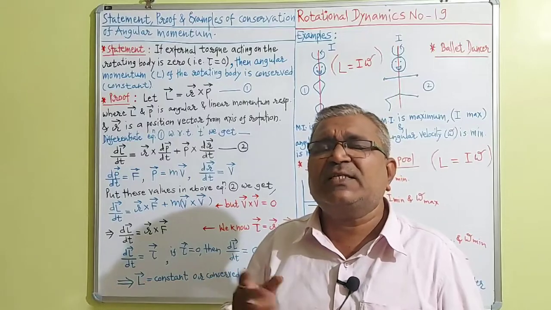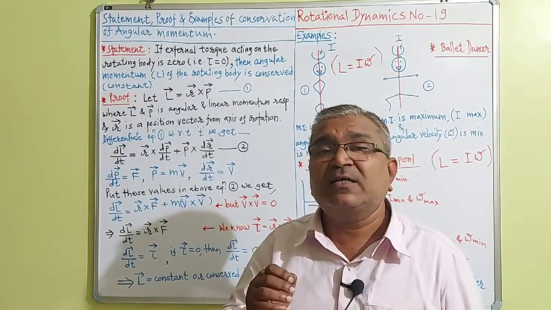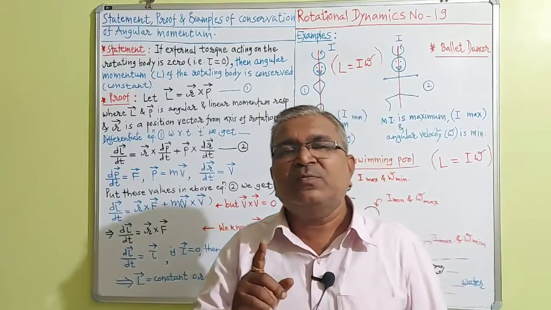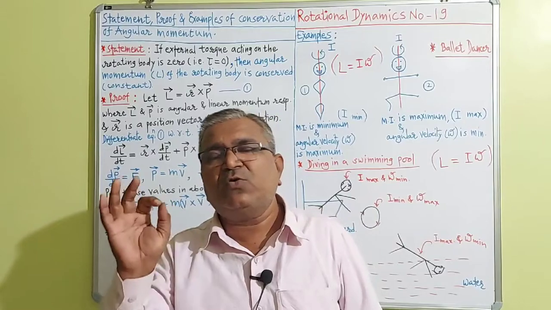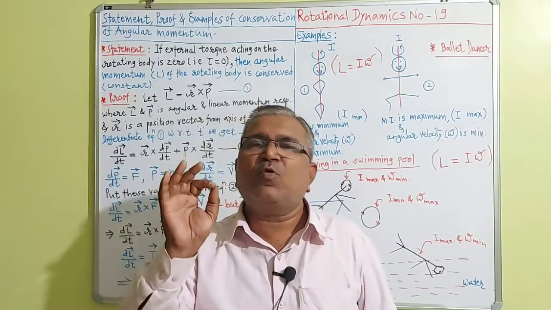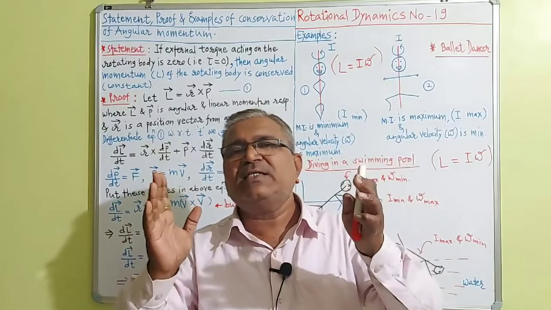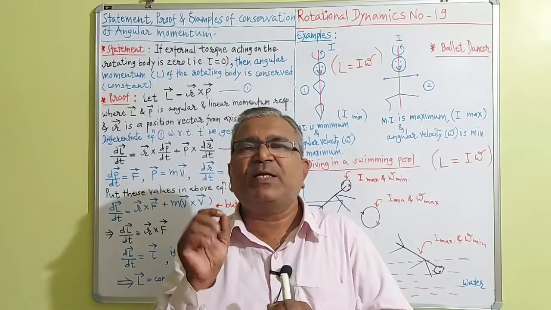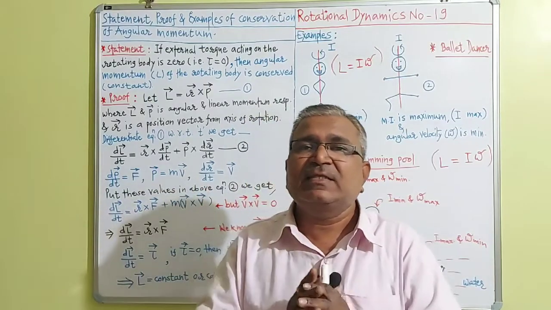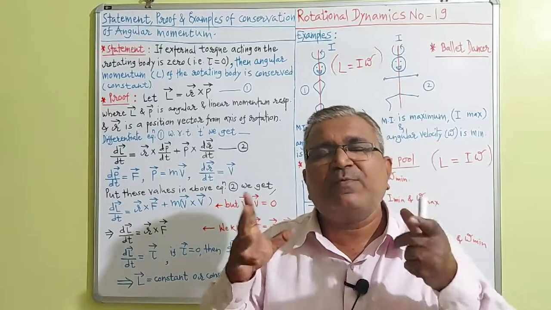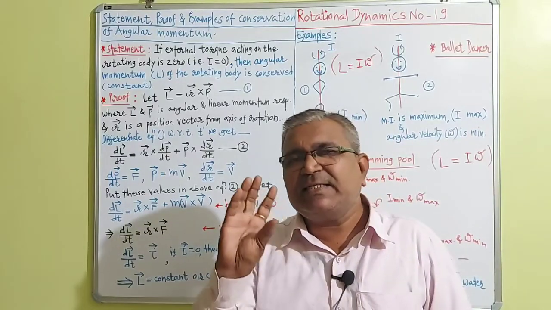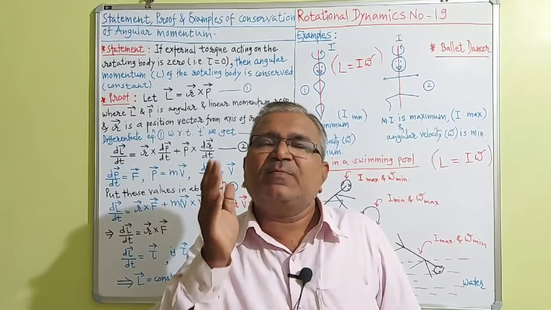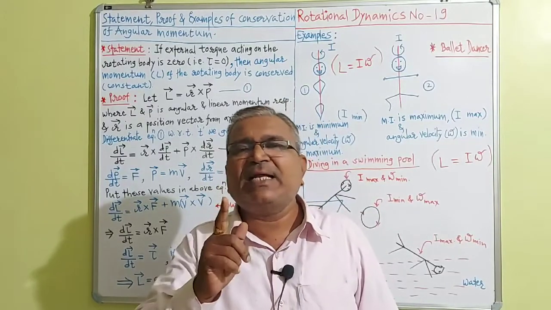Then what are the general, practical examples regarding angular momentum? We know the formula of angular momentum is also capital L is equal to I into omega, where I is the moment of inertia and omega is the angular velocity during rotation. So the first example given in the book is the ballet dancer. Ballet is a type of dance in which the dancer spins about himself or herself. That ballet dancer may be male, that ballet dancer may be female.